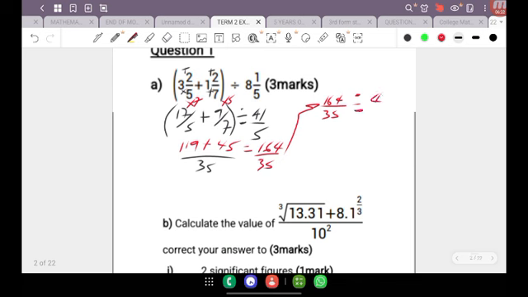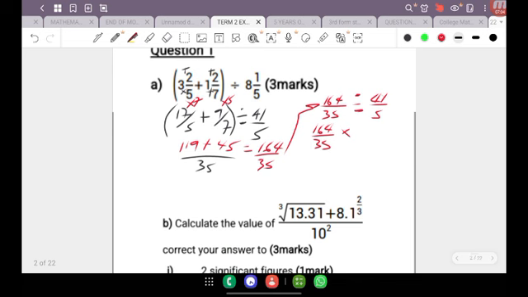Now once we are dividing, the rule is that we're going to use the KCF method, where we keep the first fraction, which is obviously going to be 164 over 35, and we're going to change the sign from division to multiplication, and we're going to invert, or as we say, flip the last fraction. So some teachers will call it the KCI method or the KCR method, or as I call it, the KCF method.